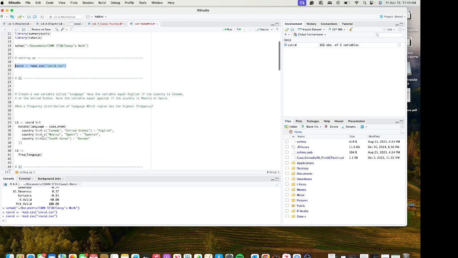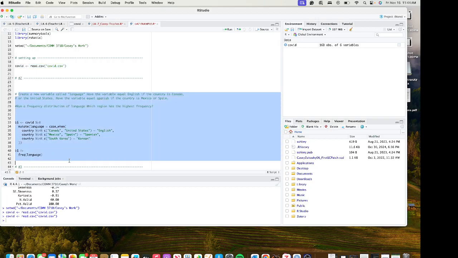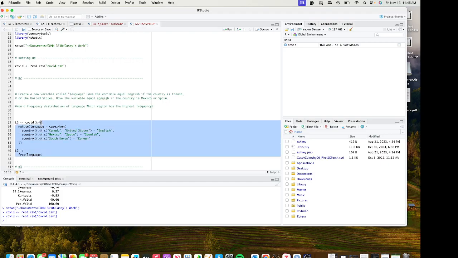So question 2, I changed it up a little bit. Make sure that you don't use the example that I provide here, but follow the assignment question. So we'll go ahead and start. It is asking us to create a new variable and then to run a frequency distribution of that variable.